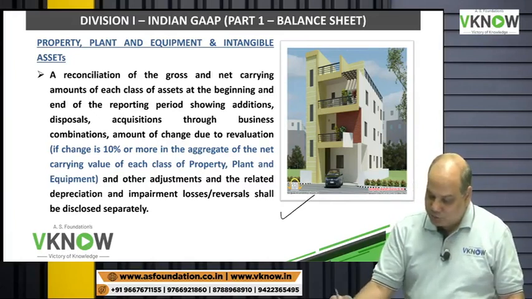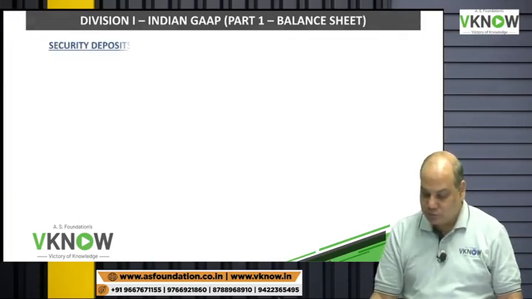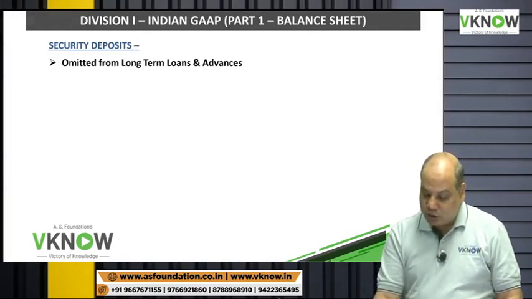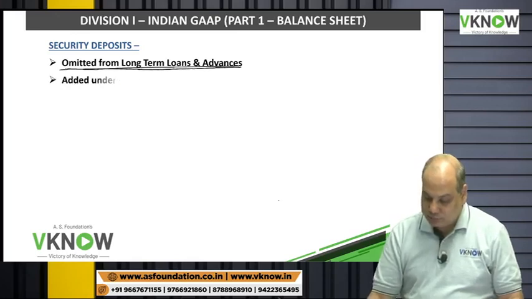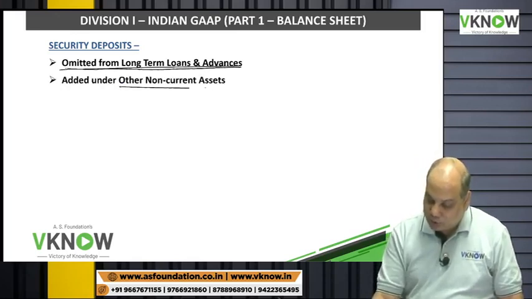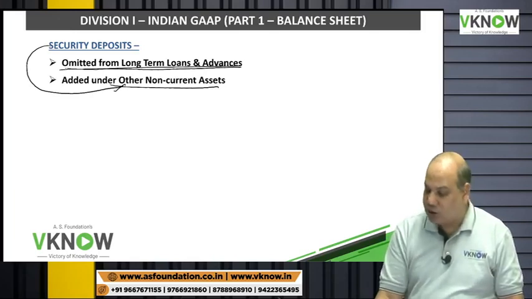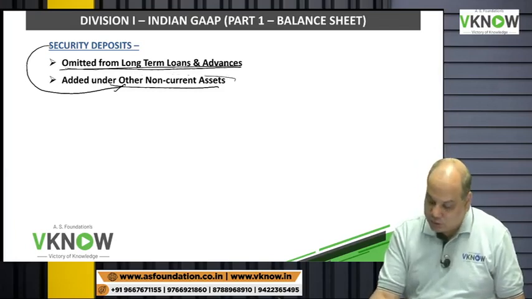So suppose this is PPE, revaluation is 10% or more. Security deposit. Security deposit will be now not shown in other long-term loans and advances. Security deposit will be shown in other non-current asset.